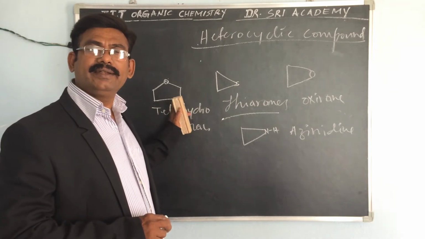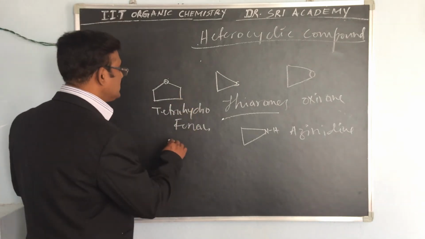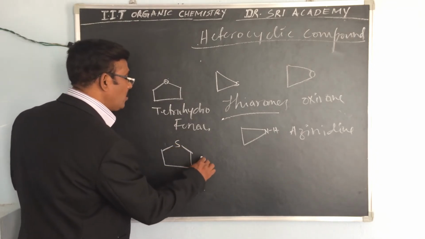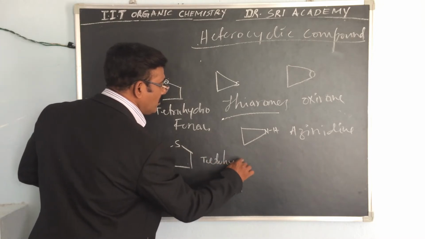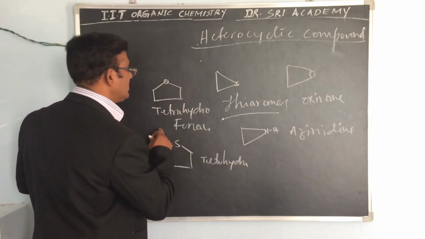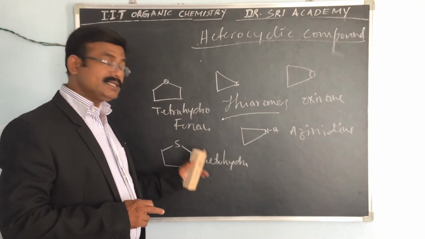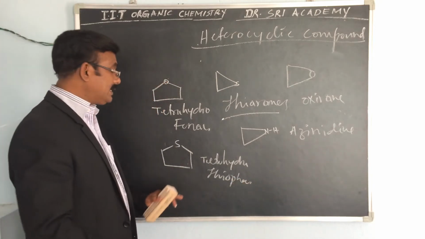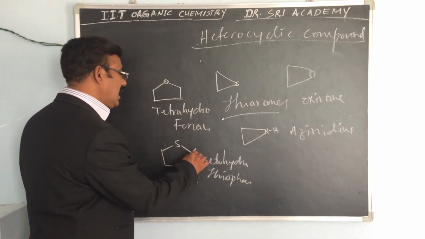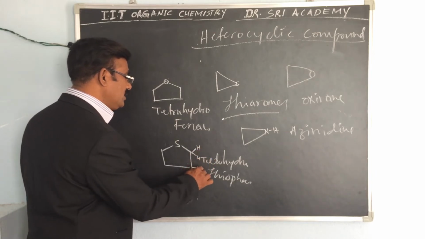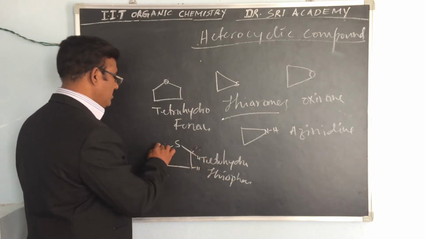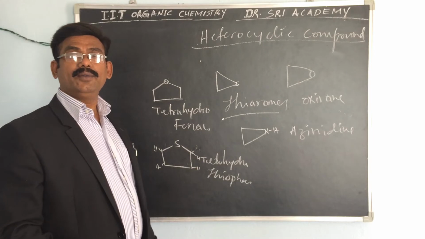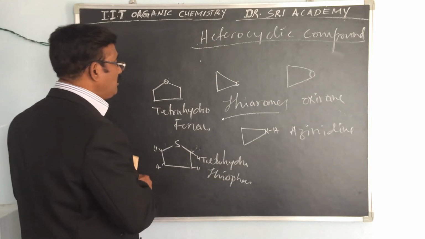That is also simple, tetrahydrothiophene. This is tetrahydrofuran, and this is the thiophene. Tetrahydrothiophene. Why tetra? Because tetrahydro, because of the hydrogens, like this. Tetrahydrothiophene. And one more example.